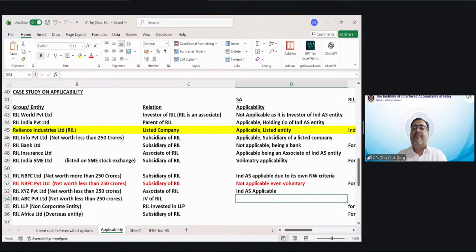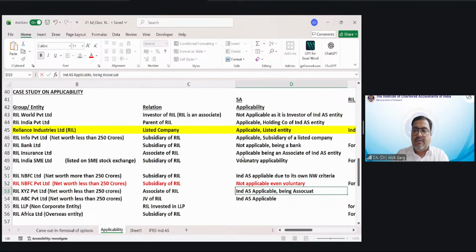RIL ABC Private Limited, it is a joint venture of RIL. Yes, Ind AS applicable. Ind AS applicable being associate of Ind AS entity. Right? Ind AS applicable being JV of Ind AS entity. Okay.